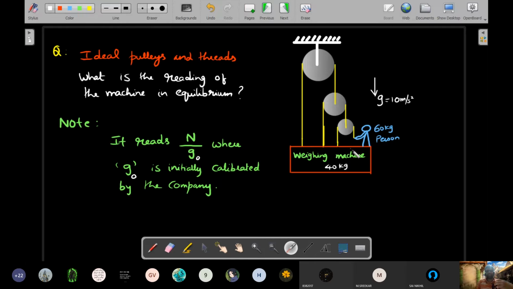And always remember its reading is related to not your actual weight, but the amount of push that you apply on that weighing machine, also known as normal reaction. So your job is to find out the normal reaction between the two. And if I start out with the tension that this fellow is applying, so let me write that on the diagram itself. So if this is T, can you see I wrote a tension T, this also would be T. For the equilibrium of this massless pulley, if this is T and this is T, how much should be the tension here? This should be 2T. Okay, right. And if this is 2T and this is also 2T, then this would become 4T.